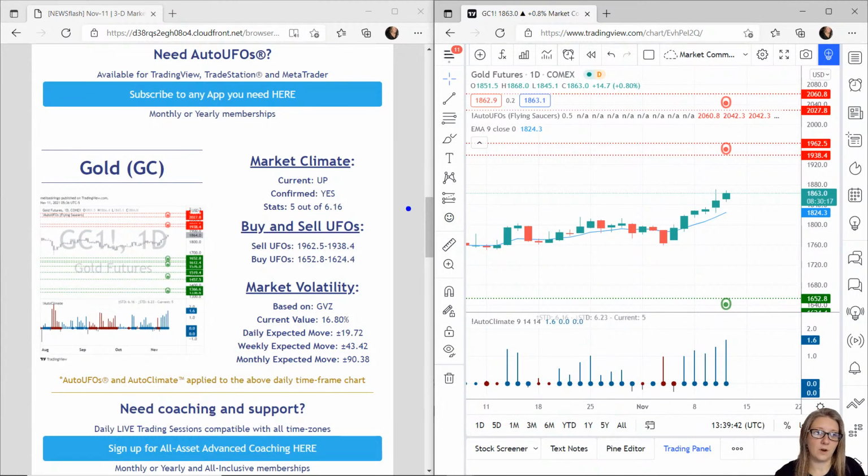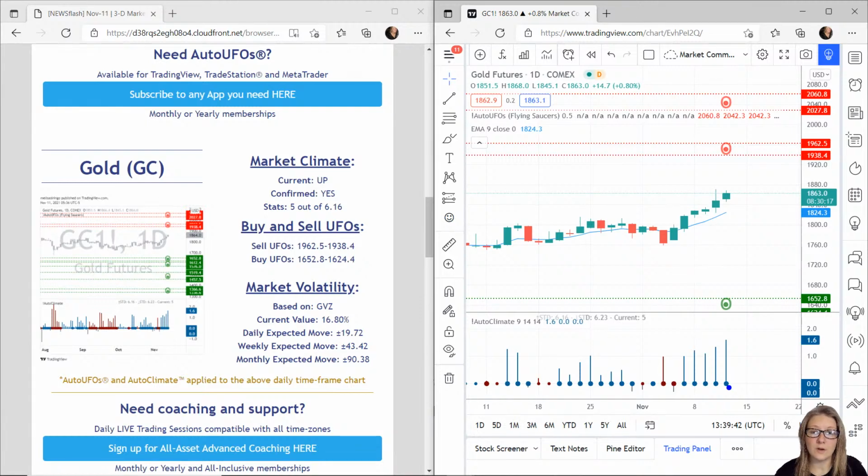So with gold, we have a thick blue dot, confirmed upwards climate, probability upwards. Now we are still within what would be a normal move to the upside, so still room for it to continue for a little while. We have sellers here between 1962.5 to 1938.4, and we have buyers here at 1652.8 to 1622.4, so quite a big gap between our buyers and sellers. Nothing close to us that could push price up or down either way really today.